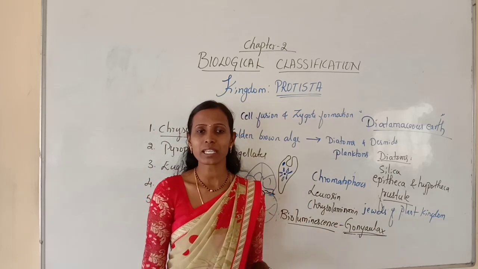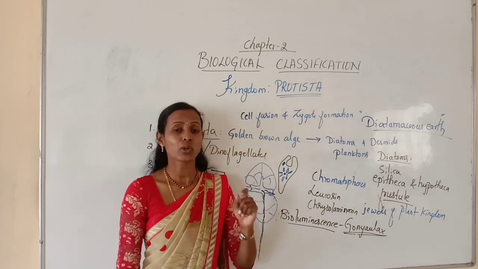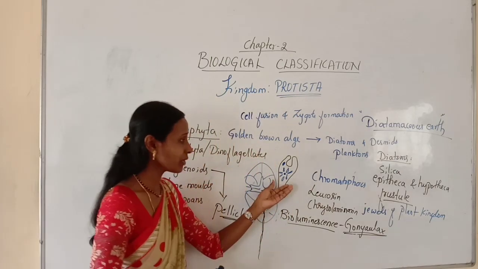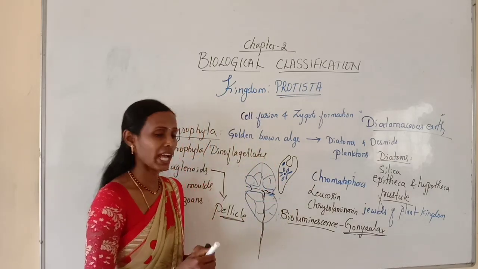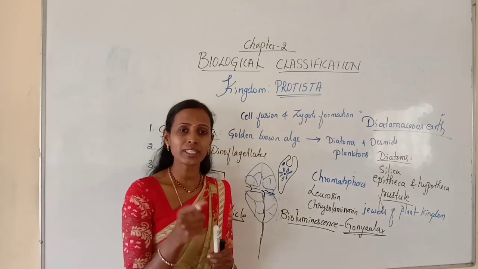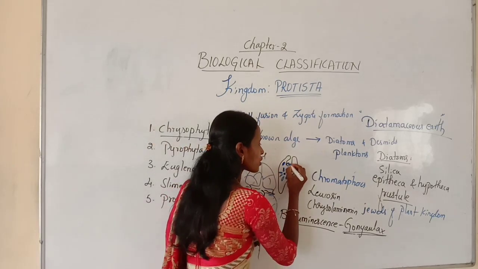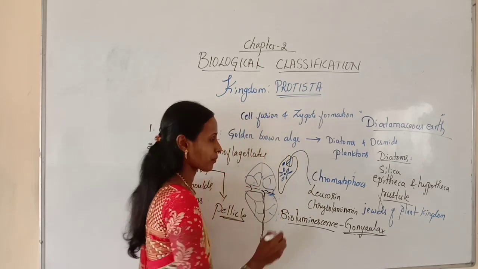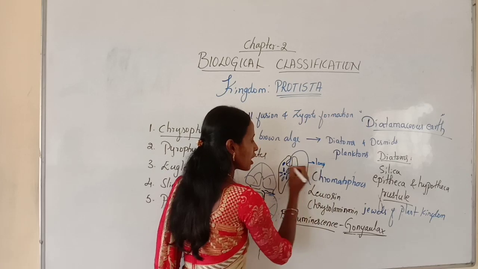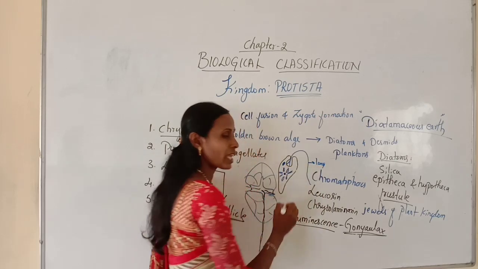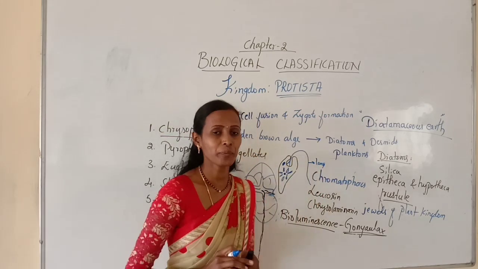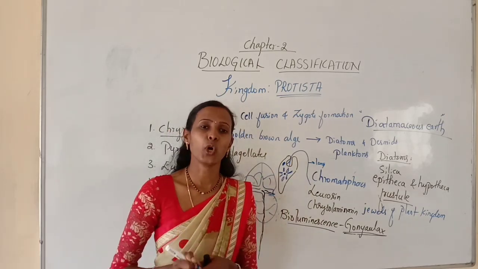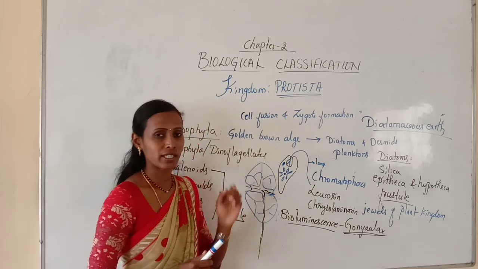But in the absence of sunlight, they cannot prepare their own food. So in that condition, they will be feeding upon other organisms. And even in this euglena, they have two flagella, a short one and a long one. See here, a smaller flagellum will arise. That smaller flagellum will fuse with the larger, the long flagellum. Especially in the case of euglena, the small flagellum fuses with the longer one. And flagella are the locomotory organ in euglenoids.